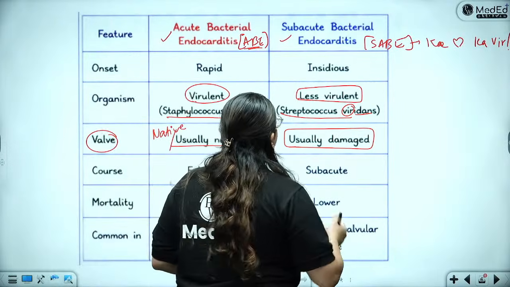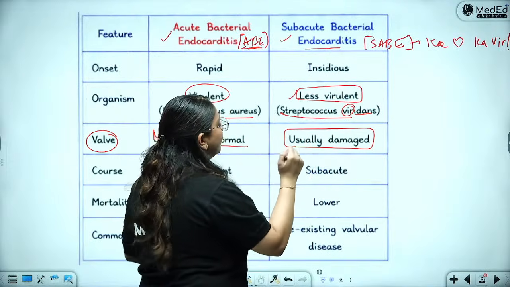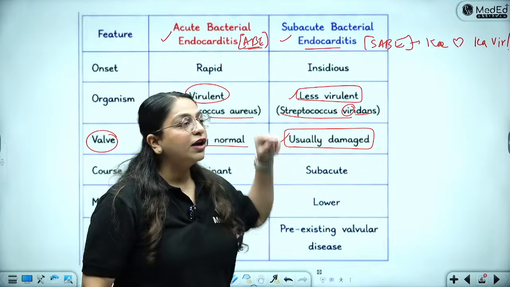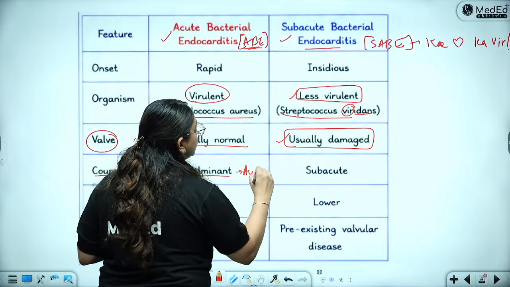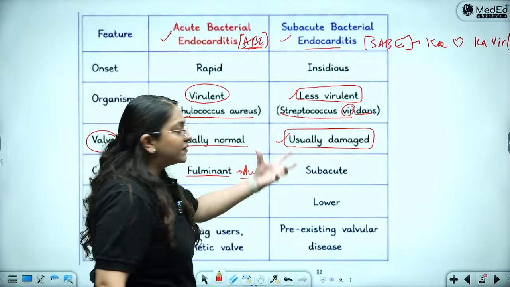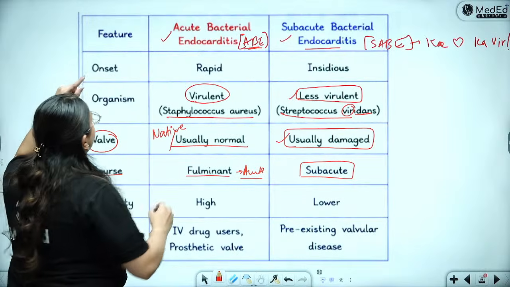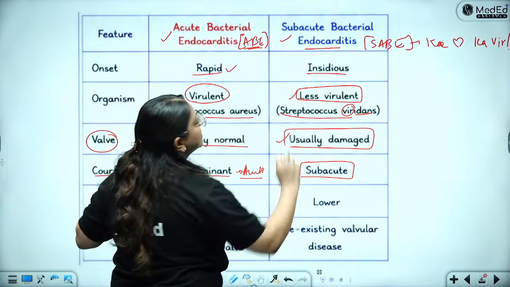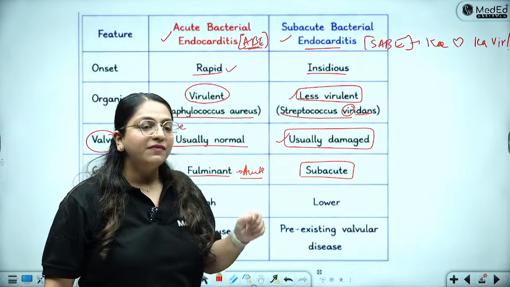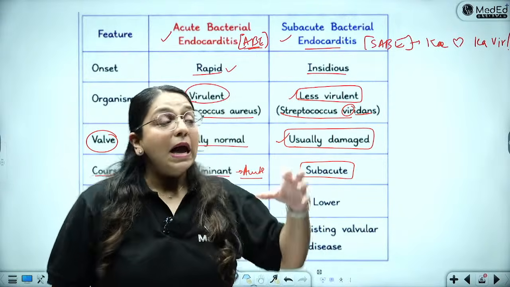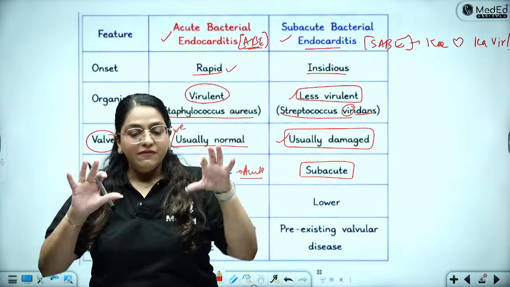All right. So SABE is going to happen by a less virulent strep viridans, and it is going to infect the usually damaged valves. Now it is subacute. So the next step is easy. The course of the disease in ABE is fulminant and very, very acute. So it is going to spread very fast, whereas the course of disease here is going to be subacute. Of course, the onset in ABE is rapid, and the onset here is insidious. So in ABE, the disease is going to start very fast and progress very rapidly. But in SABE, it is going to start slowly and progress subacutely or chronically, very, very slowly.